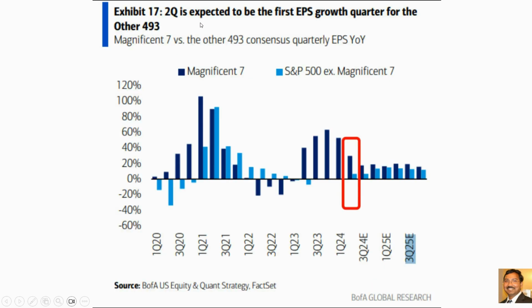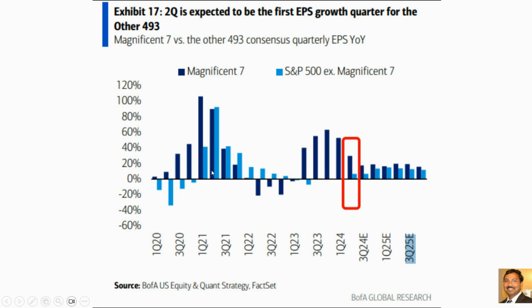And also, 2Q is expected to be the first EPS growth quarter for the other 493. The Mag 7 is the thick blue, and the remaining 493 are the sky blue color. You can clearly see here that in the last 3 or 4 quarters they were not performing well. There was no growth, but in the second quarter the other 493 stocks in the S&P 500 are showing some signs of growth, which is a good sign. So money moving from the Mag 7 to the 493 is high probability because of this growth.